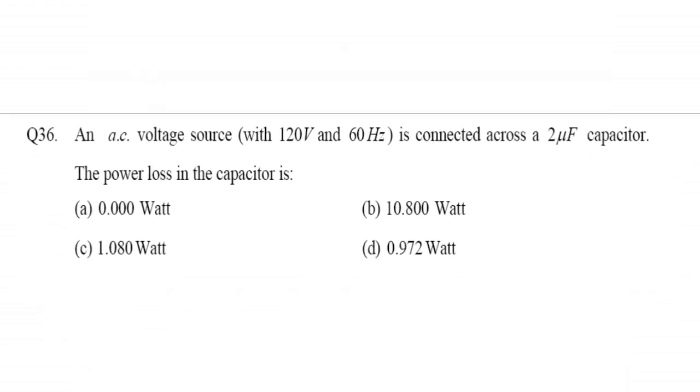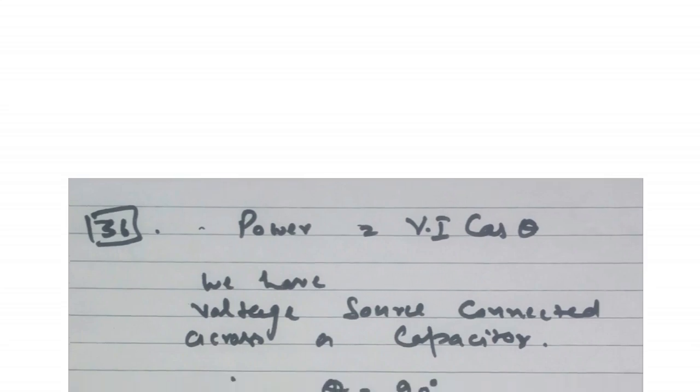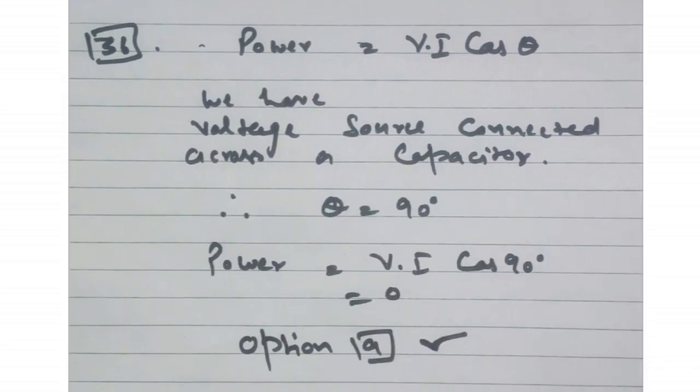Now the question number 36 is, an AC voltage source with 120 volt and 60 Hz is connected across a 2 microfarad capacitor. The power loss in the capacitor is, now here the formula for power is V I cos theta. So here we have voltage source connected across the capacitor. That means here theta will equal to 90 degree. So as we know that cos 90 is equal to 0. So that means the power loss is equal to 0. So here option A is our right answer.